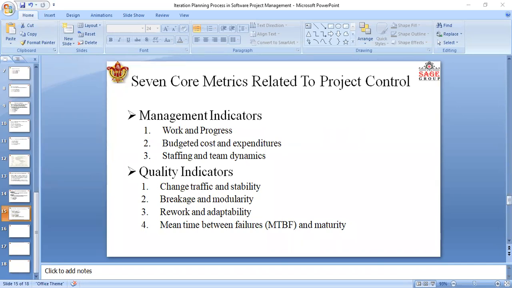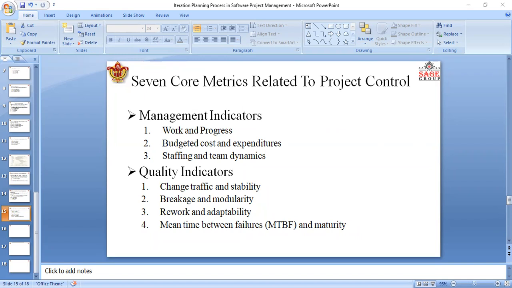And the last one is MTBF, mean time between failures. This metric is the average usage time between software faults, and it is computed by dividing the test hours by the number of bugs. And maturity is defined as the MTBF, that means mean time between failures, trend over time.